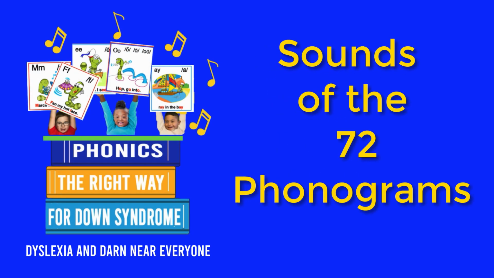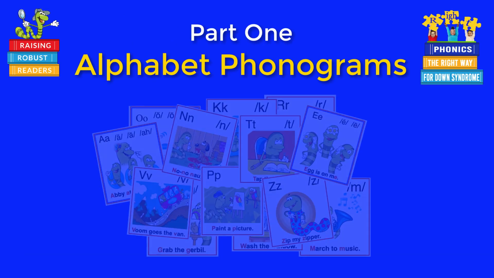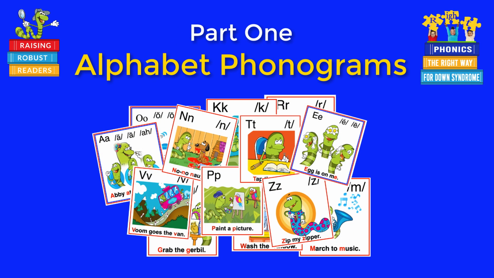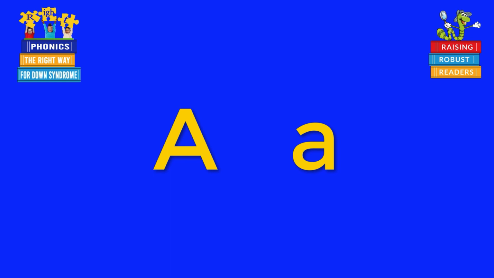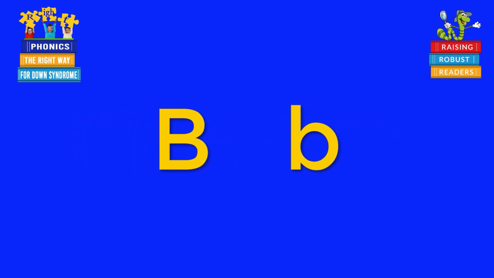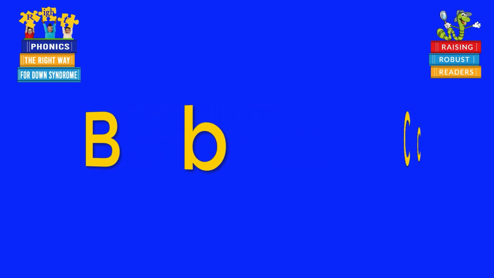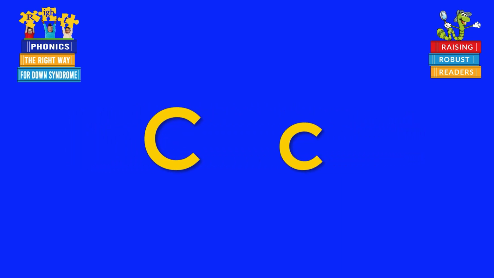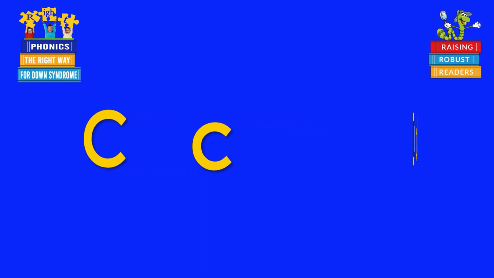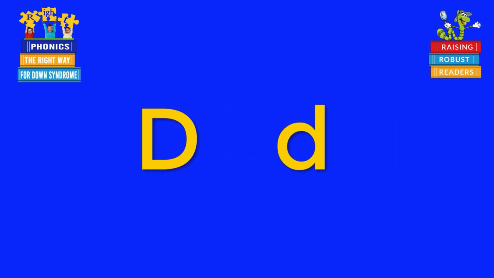Phonograms show the smallest sounds in all the words we see. The name of the letter is A. A makes 3 sounds: a, ah. The name of the letter is B. The sound of the letter is B. The name of the letter is C. C makes 2 sounds, k and s. The name of the letter is D. The sound of the letter is d.